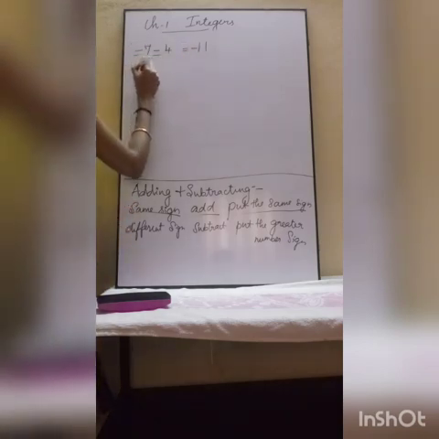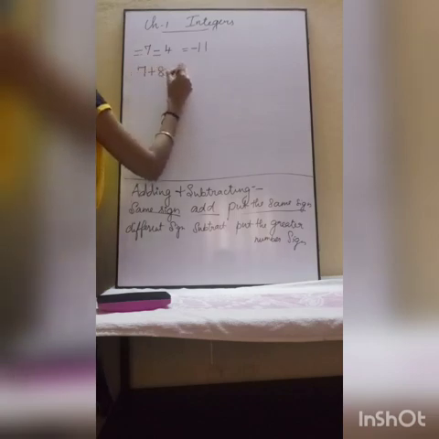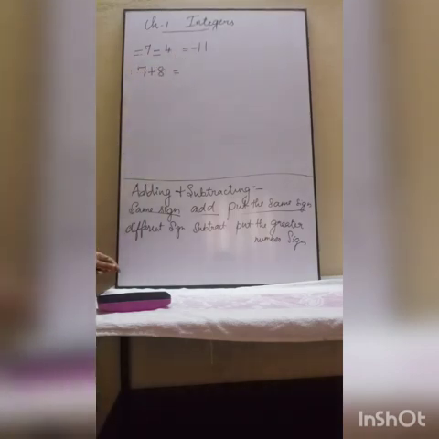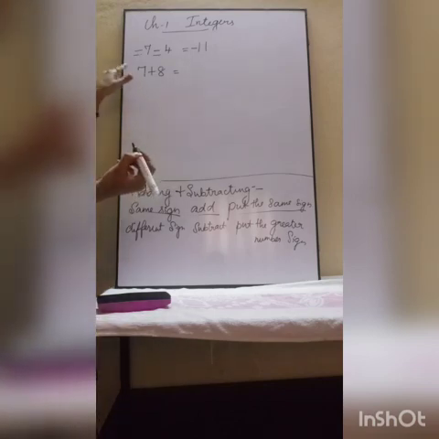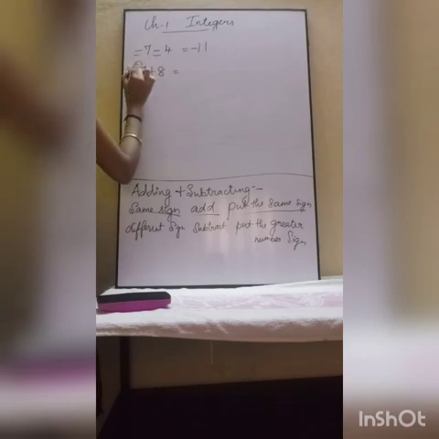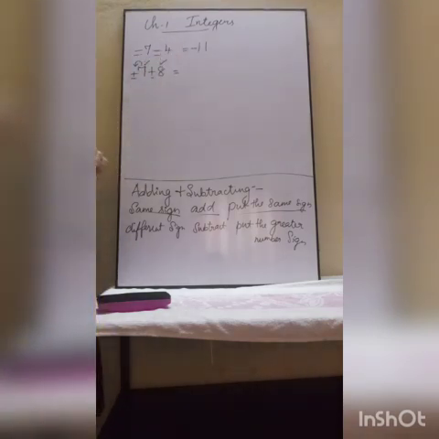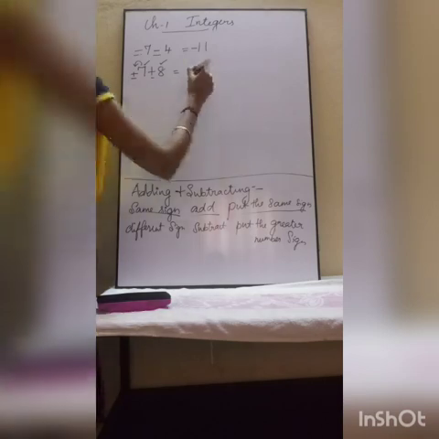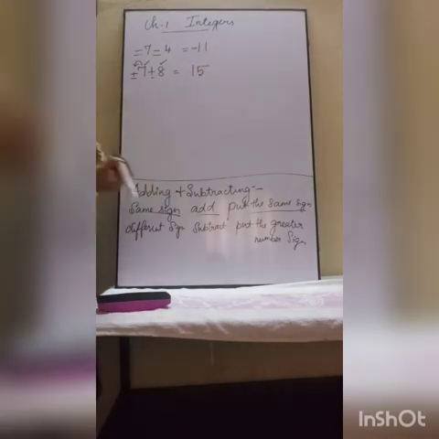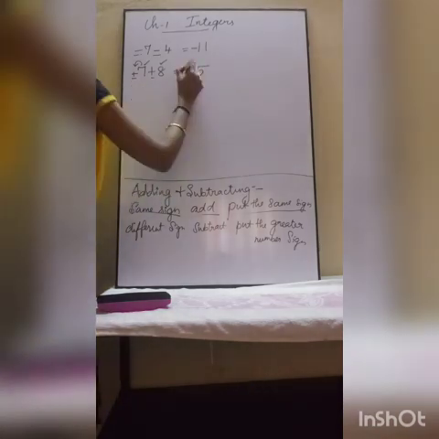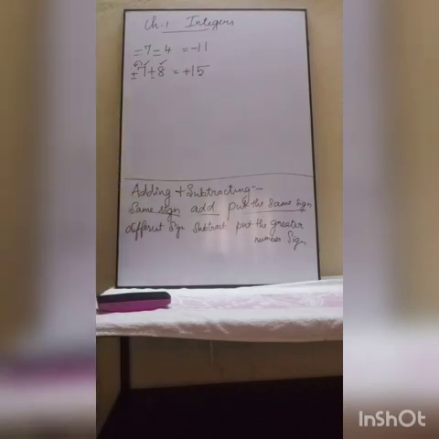Understood? Sometimes 7 plus 8 is given. If no sign is written in front of a number, what will you say? That number has a positive sign. So 7 doesn't have any sign in front of it, so I am putting a plus sign here. Now plus and plus are same signs, so you can add 7 and 8. 7 plus 8? 15. And put the same sign. What is the sign given here? Plus. So plus 15. Understood?